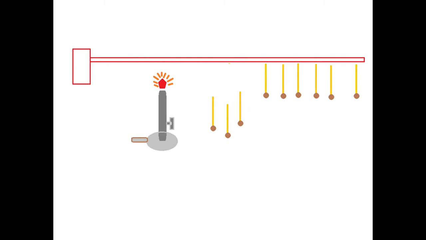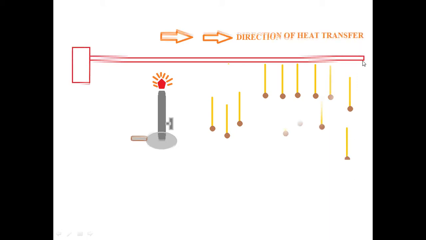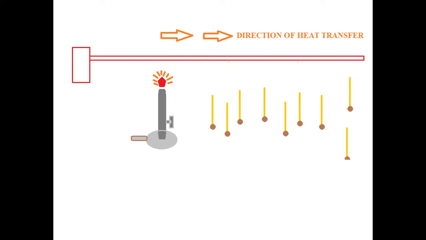As the heating process is carried out, one by one each matchstick will fall, and finally we get the direction of heat transfer, from source to end. You can see all the matchsticks will fall at the end of the activity. This activity represents that metals are good conductors of heat.